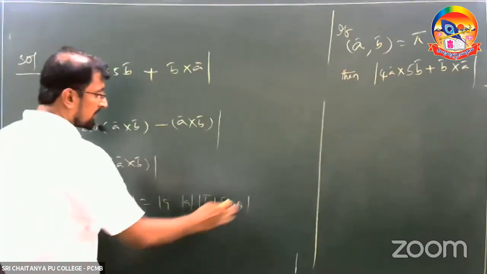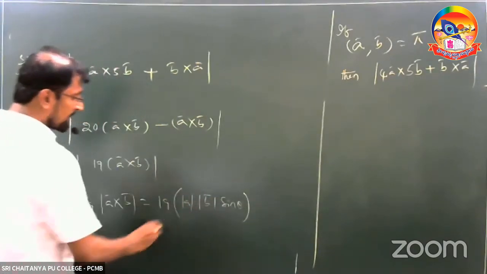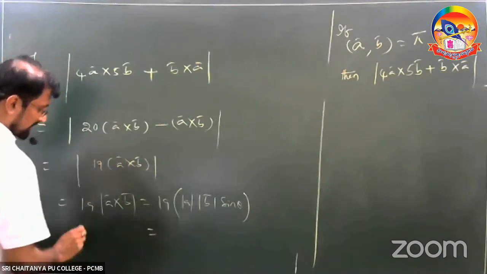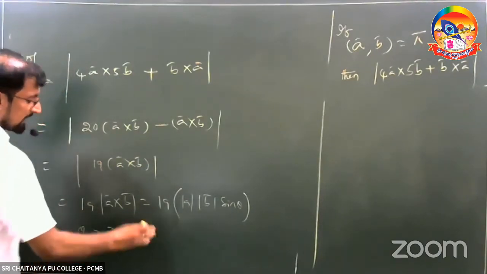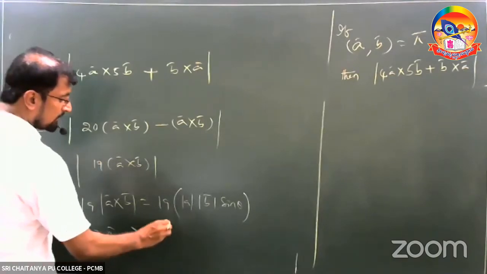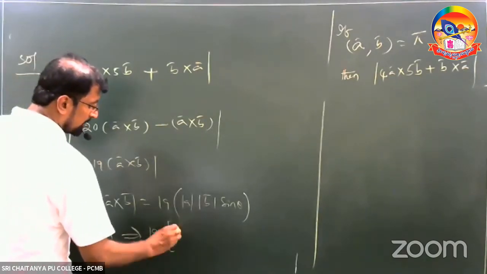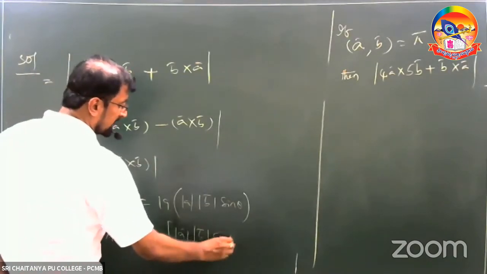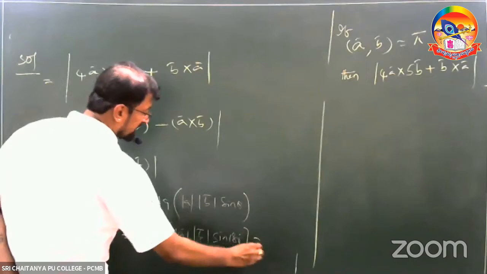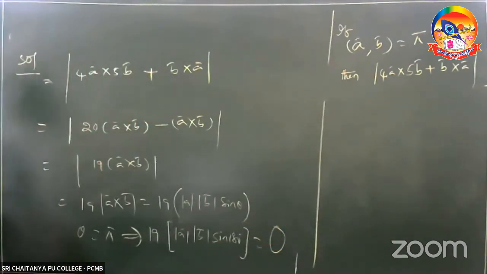Theta value is how much he has given you? 180 degrees, which implies 19 into mod A value as it is, mod B value as it is, sine 180 degrees. Sine 180 degrees value is equal to how much? 0. So the entire answer should be 0.